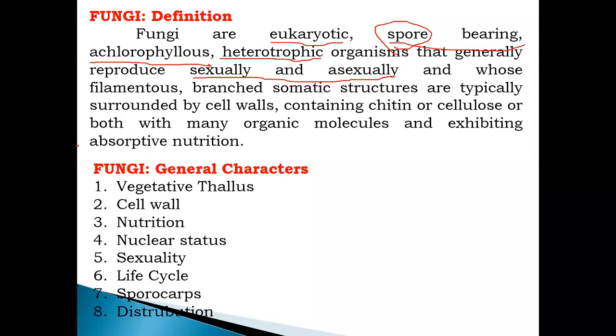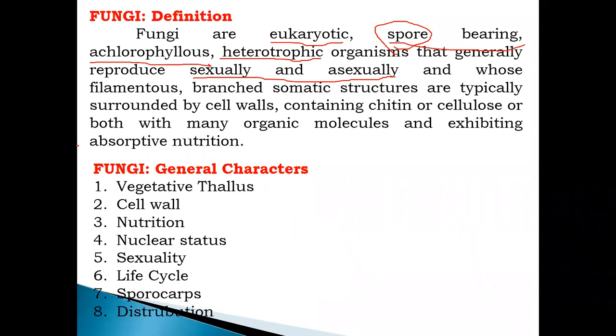In an examination, if the question asks what the cell wall of fungus contains, the answer is chitin, but in some oomycetes the cell wall contains cellulose, and in some fungi it contains both chitin as well as cellulose.